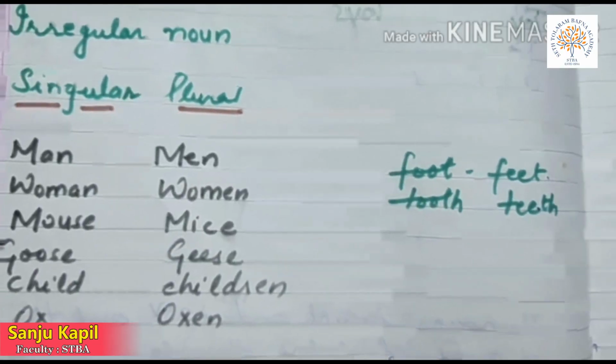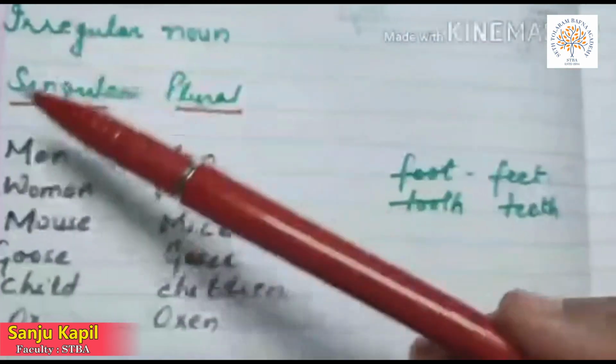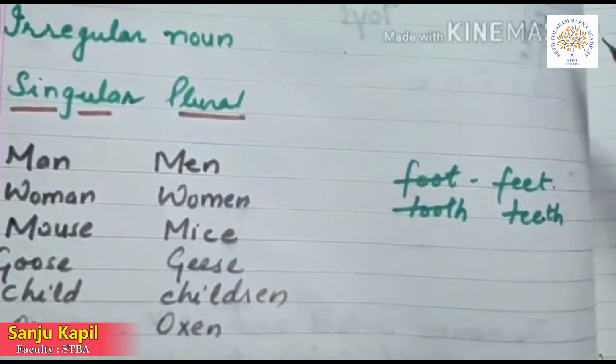Rule number 5. Irregular nouns. They do not follow any rule.